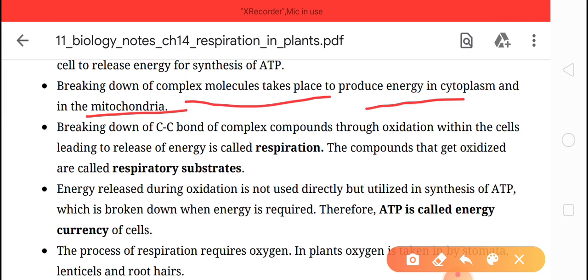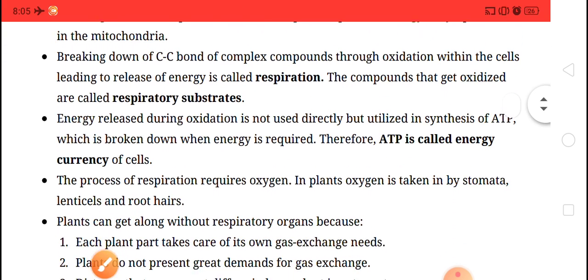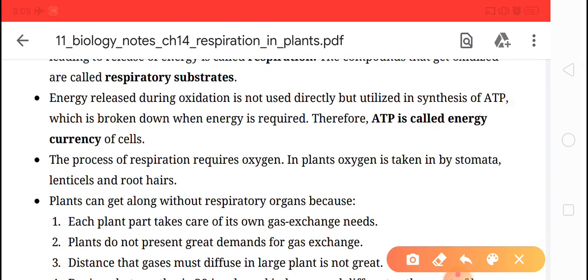Now the process which requires oxygen is aerobic respiration. In plants, oxygen is taken in by stomata, lenticels and root hairs. Like we know very well, we take oxygen rich air and give carbon dioxide rich air by the use of the respiratory system.